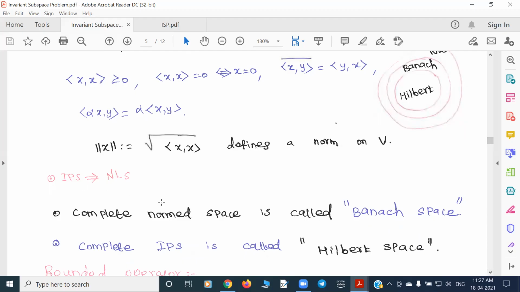So if you have a normed linear space, the norm gives a metric, so you have a metric space. With that metric, if it's a complete metric space, we call it a Banach space. And if the norm comes from an inner product, and that inner product space is a complete metric space, then we call it a Hilbert space.